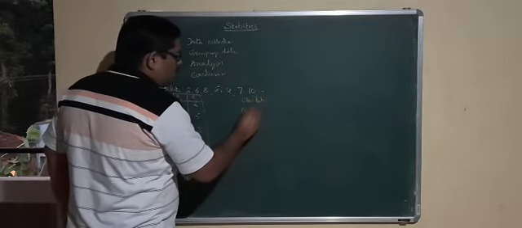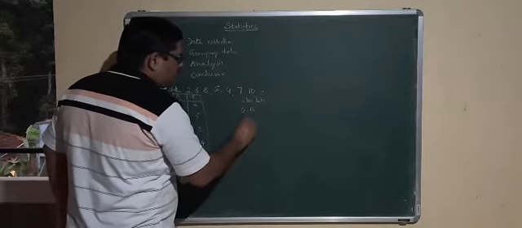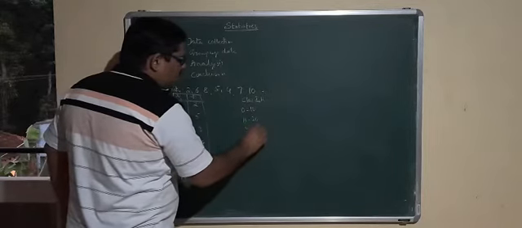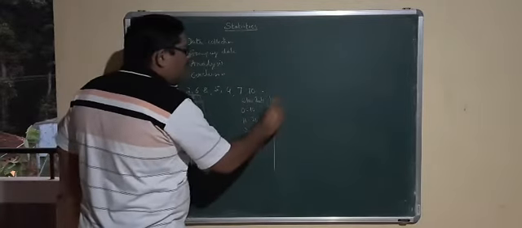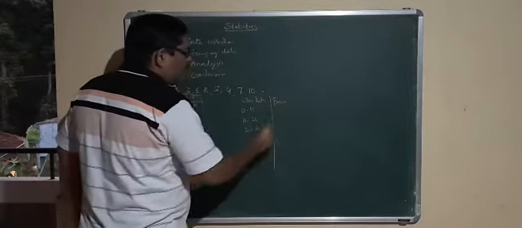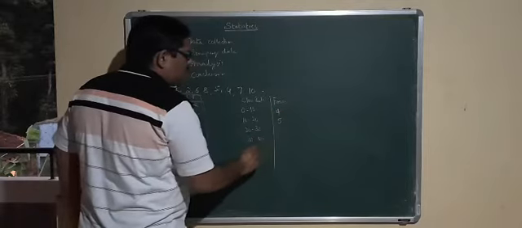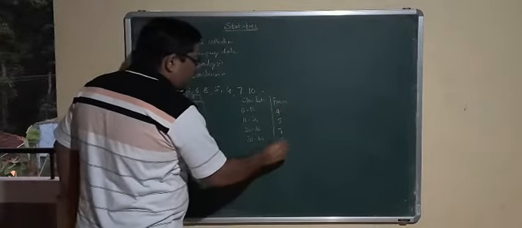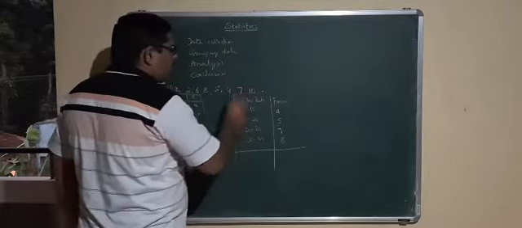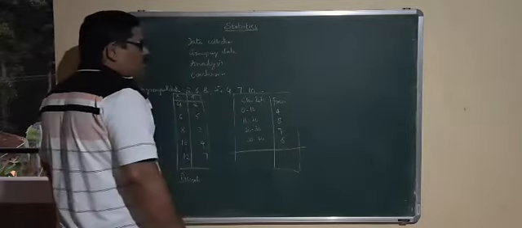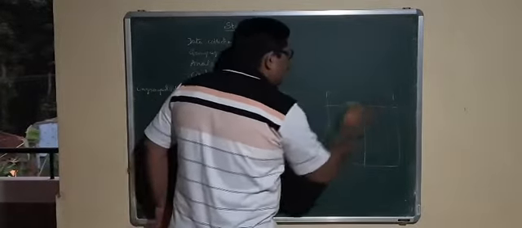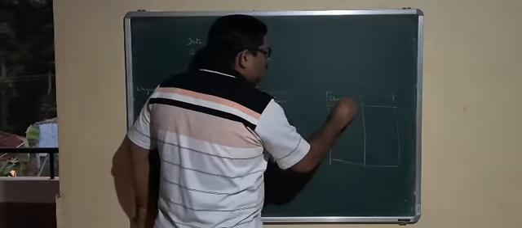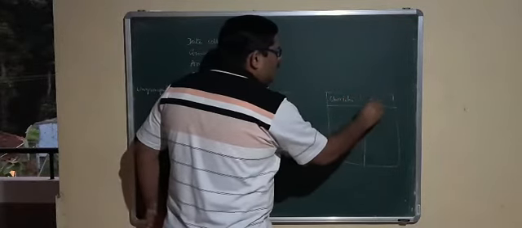And another type of grouping the data, for example, here we have class intervals 0 to 10, then 10 to 20, 20 to 30, 30 to 40, and the frequency 4, 5, 7, 8, like this. So this is called frequency distribution table or grouped data. Another type is there. Here we have class interval and frequency.